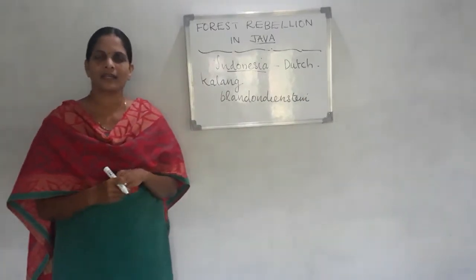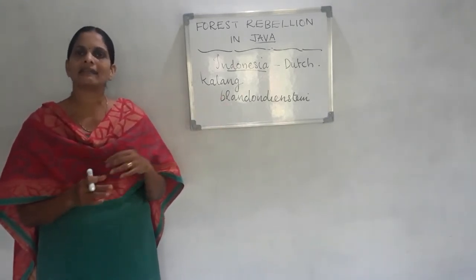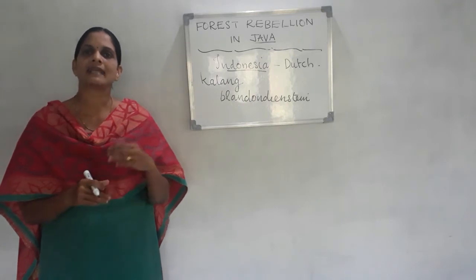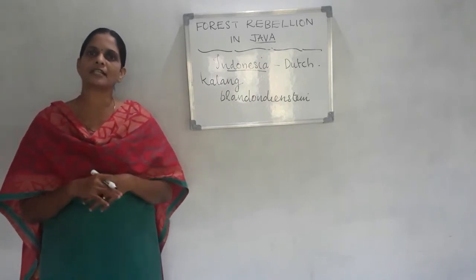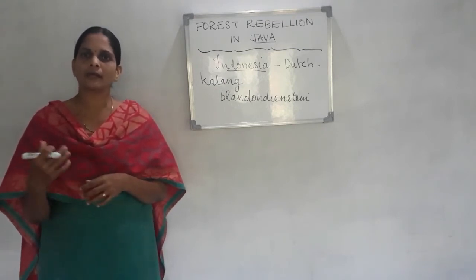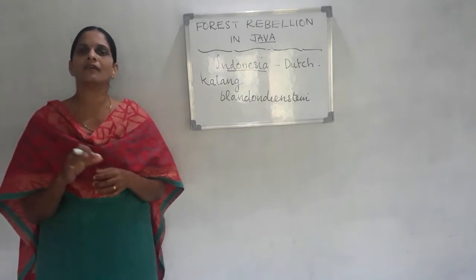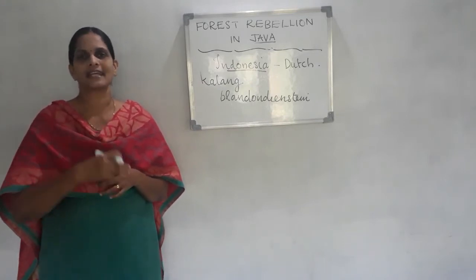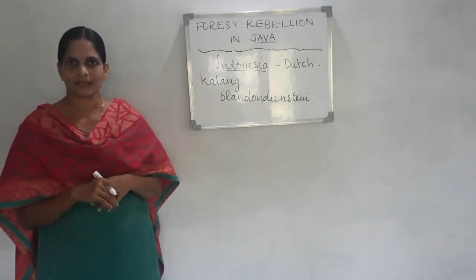That means they introduced a tax on the land, but later this tax was removed. If the forest communities were ready to help by cutting wood or transporting forest products, they were allowed to stay inside the forest without paying any taxes.